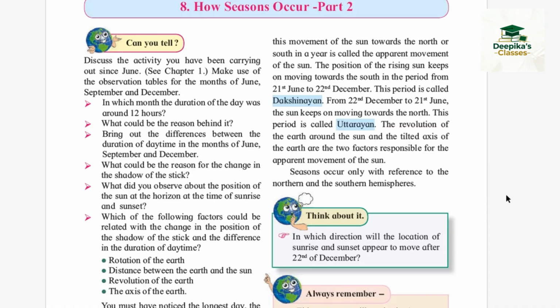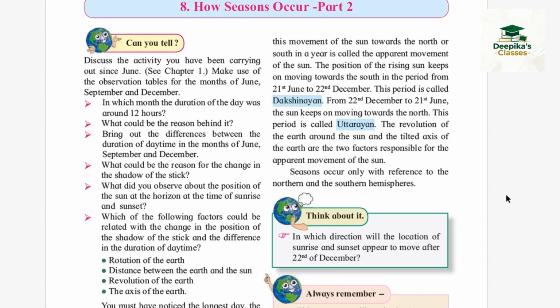The changes in the position of the stick's shadow and the difference in the length of the day are related to Earth's axis and Earth's rotation. The Earth's rotation causes the sun's position in the sky to change, while the tilt of the Earth's axis causes the amount of sunlight to be spread over a larger area, resulting in a shorter day.